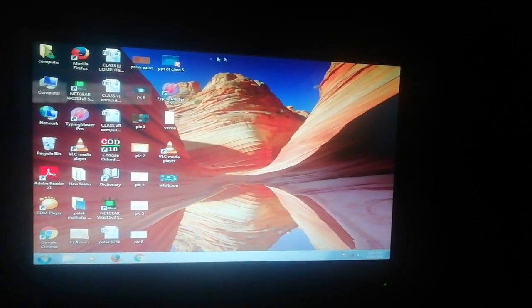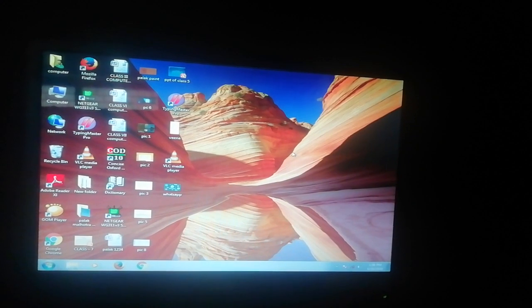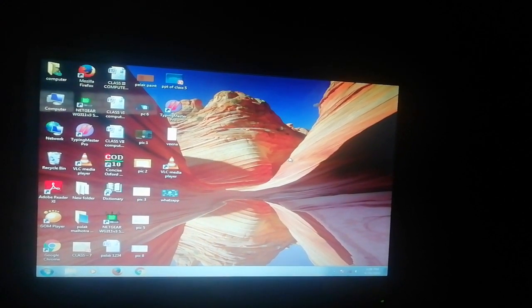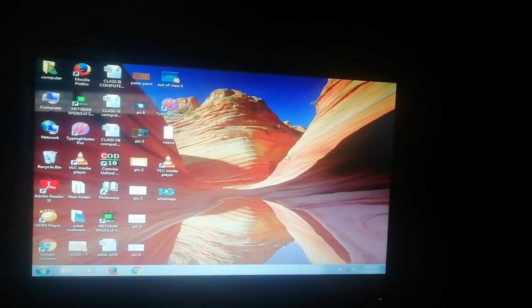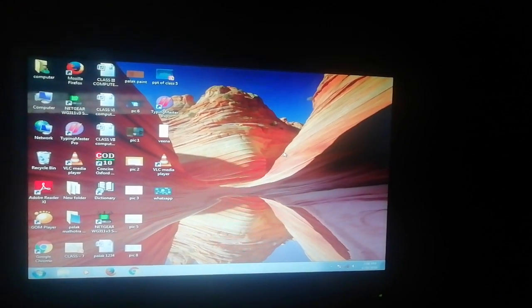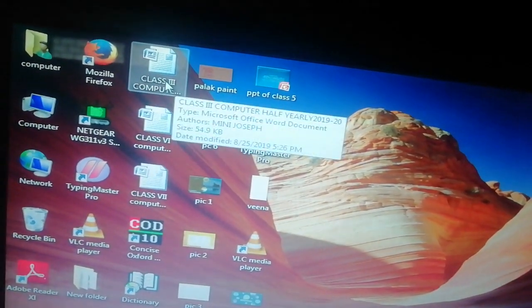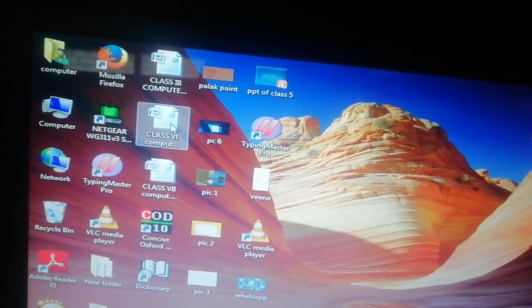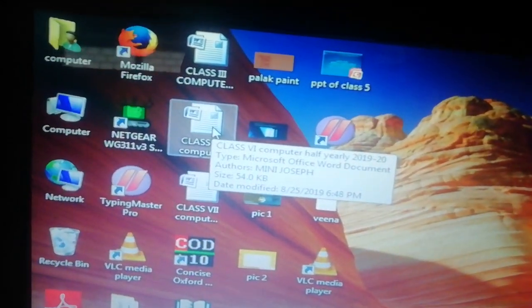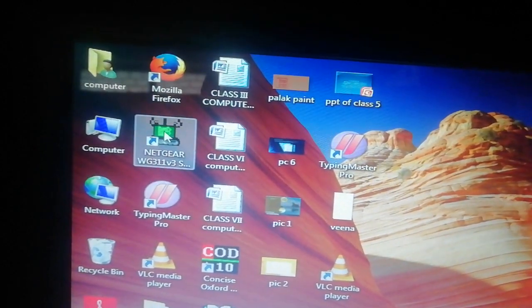This is the Windows desktop. You can see this is a blank space. Today we will learn how to make files and folders here and manage our files. This is the blank area. These are the icons. You can see the icons highlighted where the mouse pointer goes. You can see all are icons.